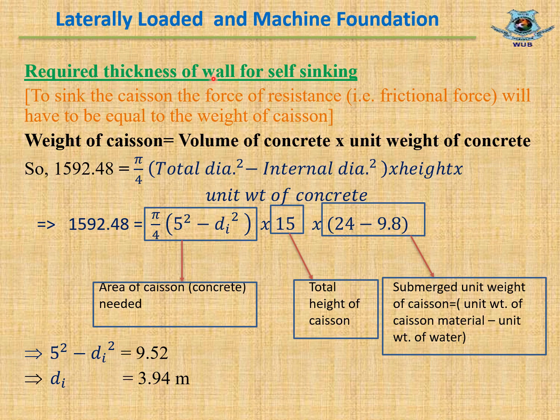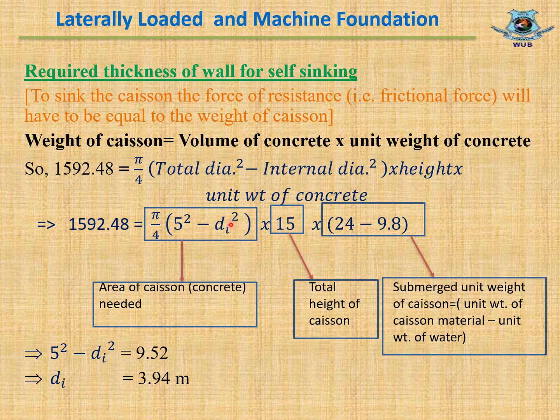Required thickness of wall for self-sinking. Weight of caisson equal to volume of concrete into unit weight of concrete. Weight of caisson equal to 1592.48 kilonewton as shown in slide 9. Pi by 4 total d square minus internal d square equal to pi by 4 into 5 square minus di square.